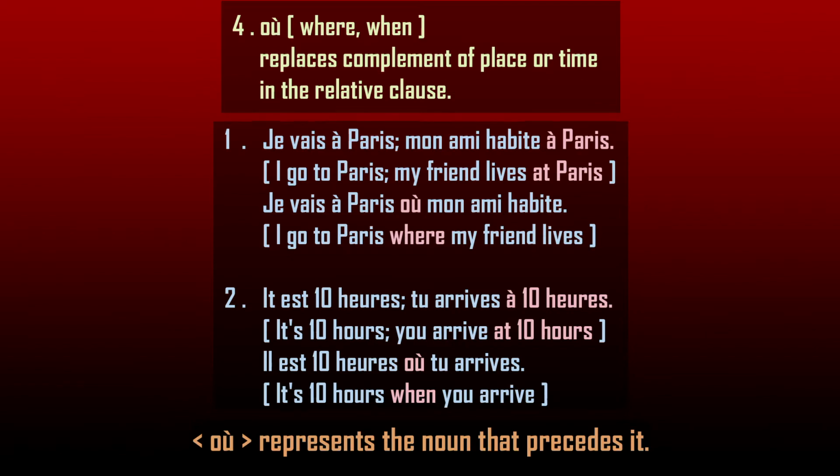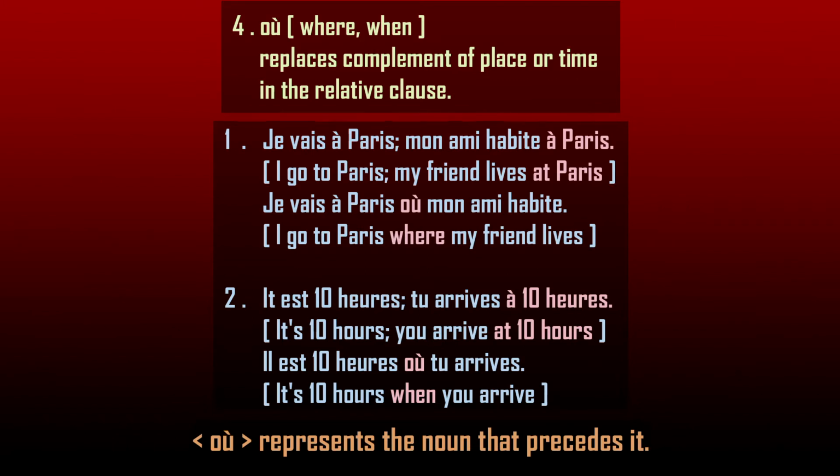When the noun of the first sentence becomes the complement of place in the second sentence, you can join these two sentences with the help of the relative pronoun où that takes the meaning of where, to get a sentence like Je vais à Paris où mon ami habite. I go to Paris where my friend lives.